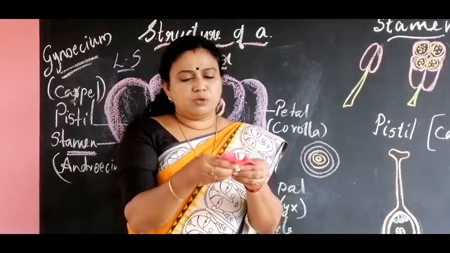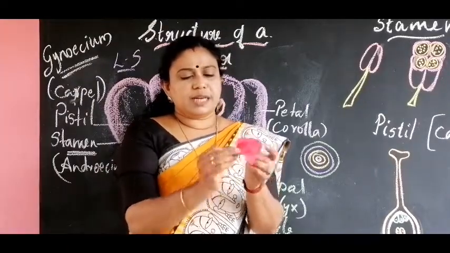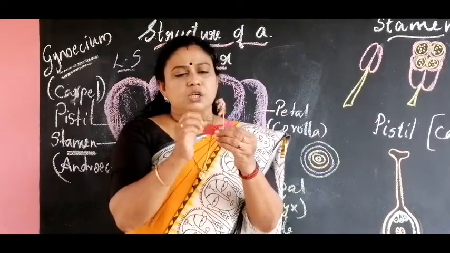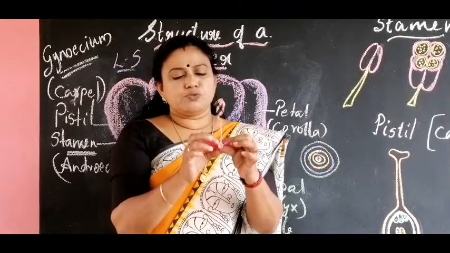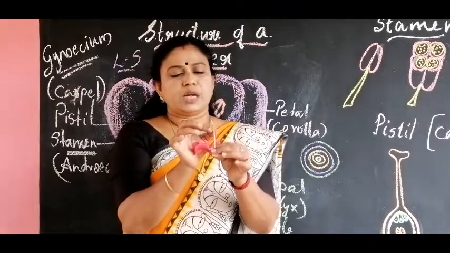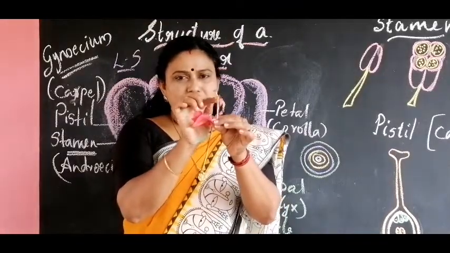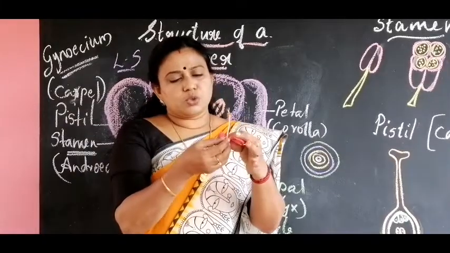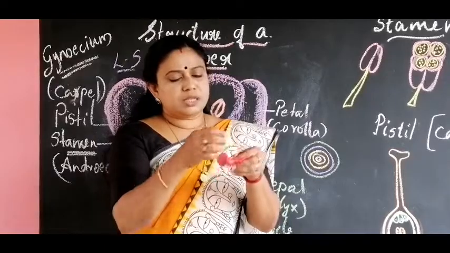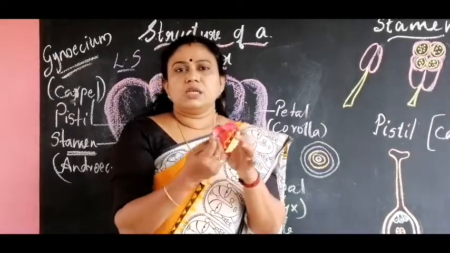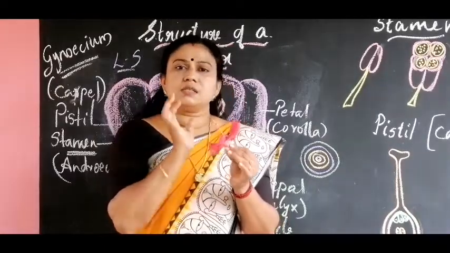Now, if we separate the petals, you can see the stamens here. See, there is one tube-like structure on which several stamens are present. If we take the inner structure, what is present internal to that? The pistil is there.